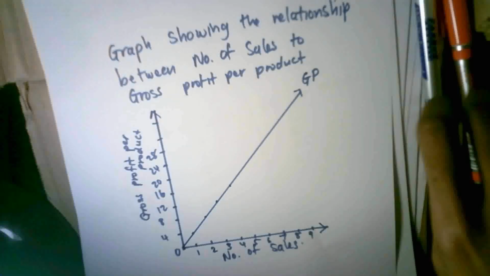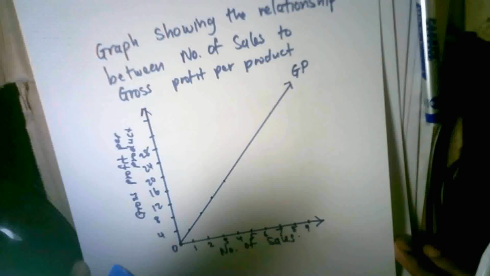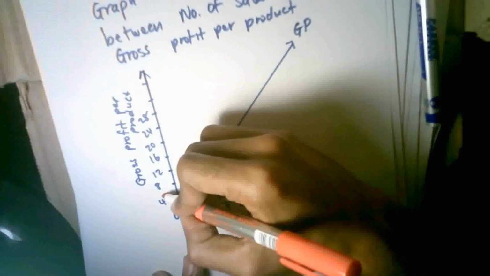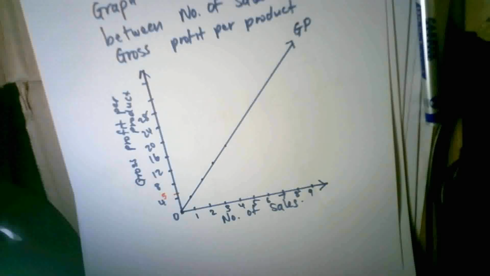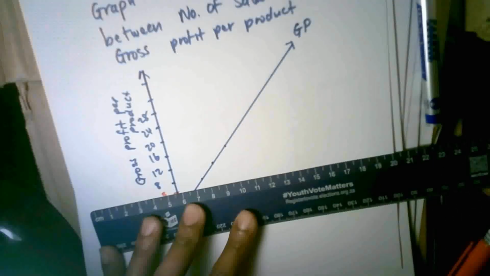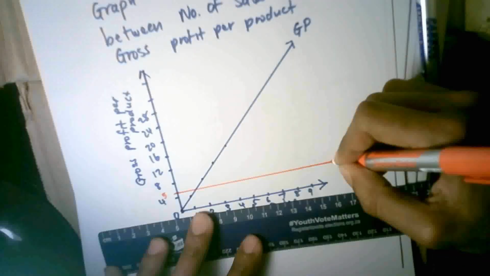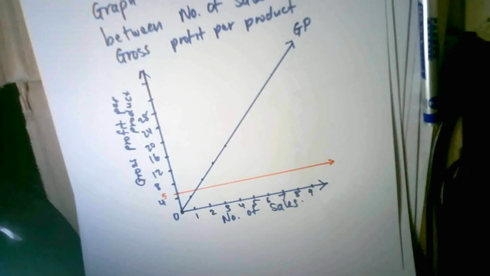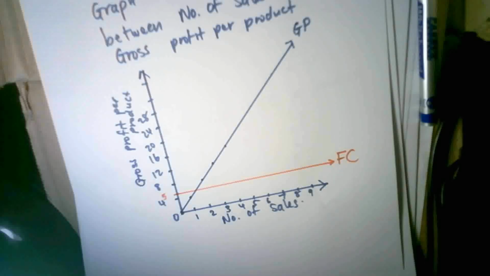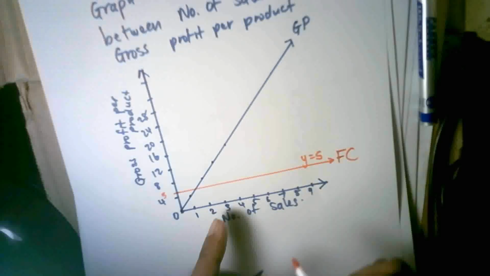So let's plot that. Let's say 5, because I counted in 4s here, it's quite awkward, but let's say 5 is somewhere there. So I'm going to use my red marker and I'm going to draw this horizontal line. So my fixed cost graph should look something like that. Now this is the graph for fixed costs. And the equation is quite simple. It's y is equal to 5.